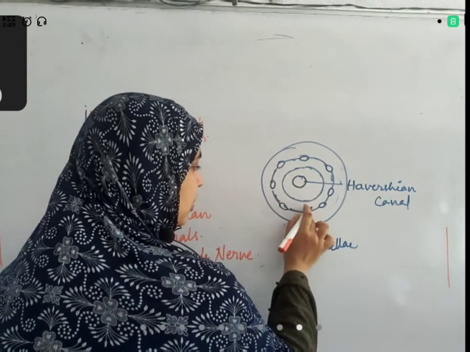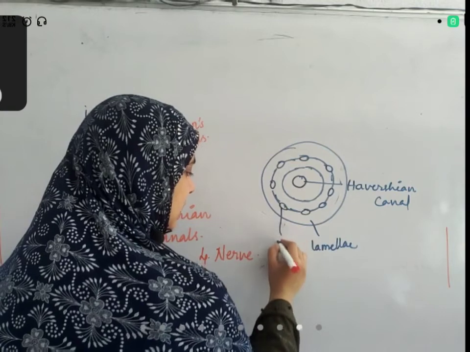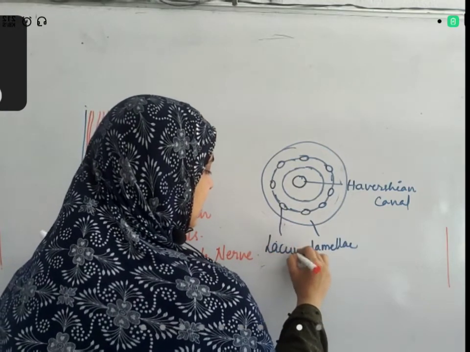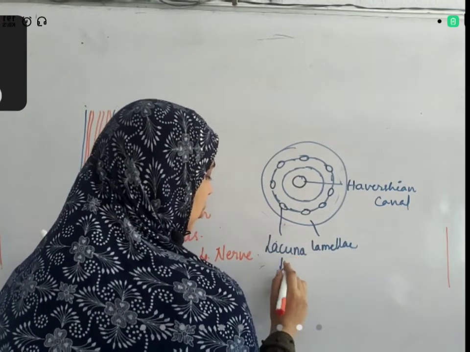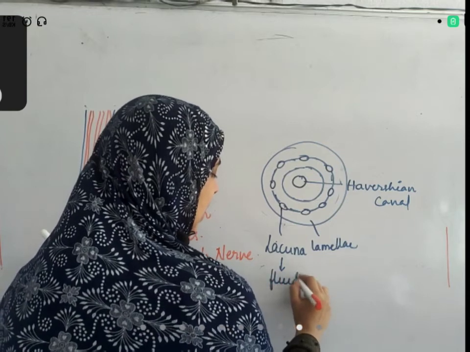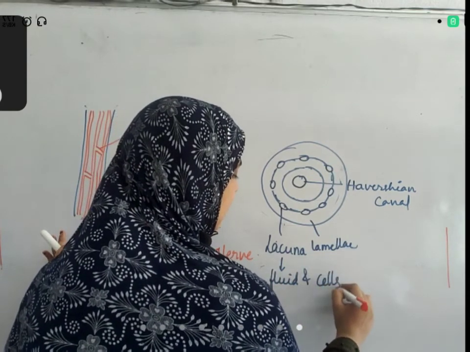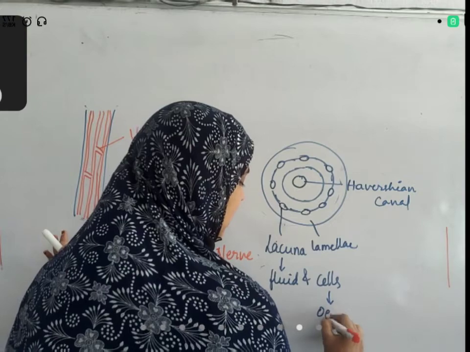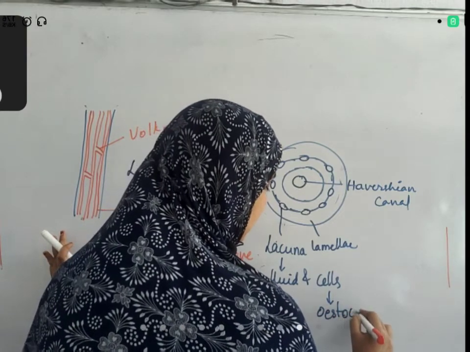Lacuna is a small space. Inside this lacuna, what is present? Fluid is present, and cells.